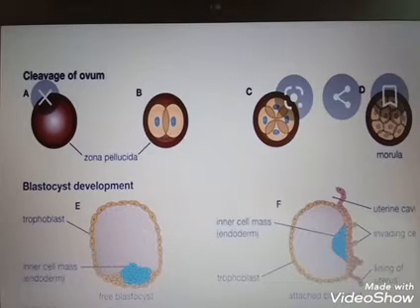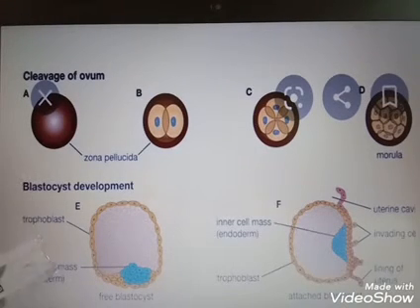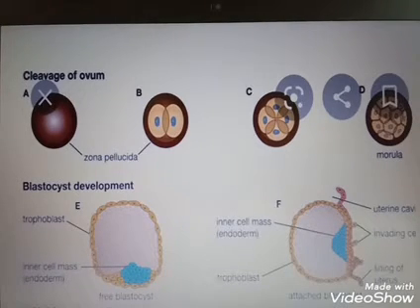So, 4 days after fertilization, the morula enters into the uterus. The fluid-filled spaces between the blastomeres appear and coalesce. When it is formed, the embryo at this stage is known as blastocyst. So these blastomeres are arranged as two layers. The outer layer is known as trophoblast and the inner layer is known as inner cell mass, or endoderm. Clear?